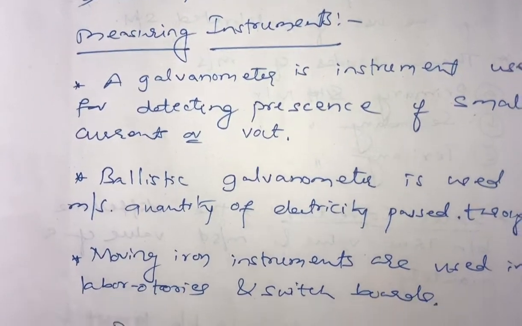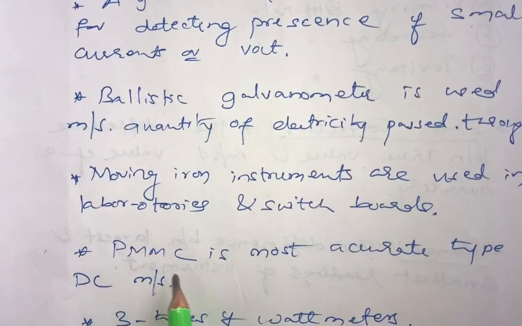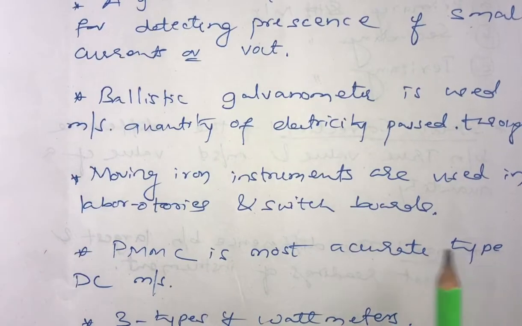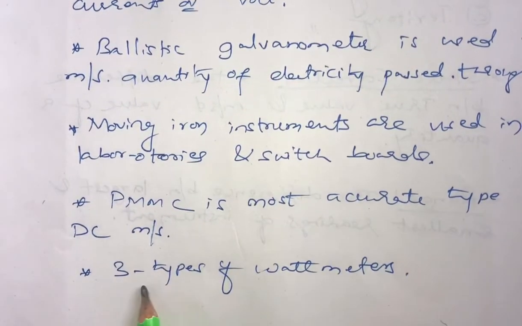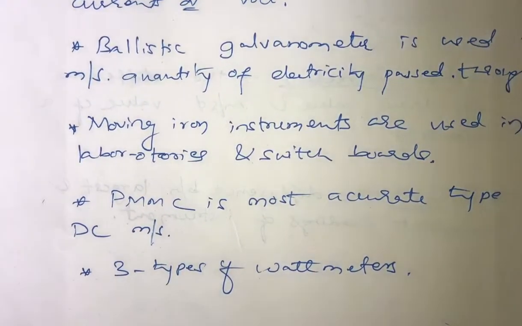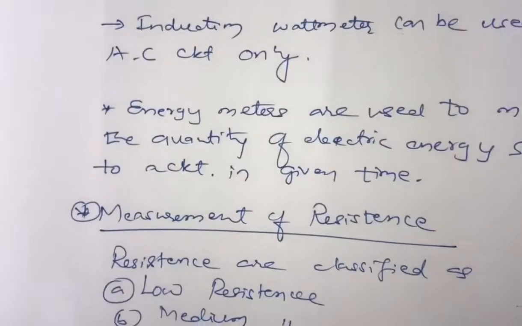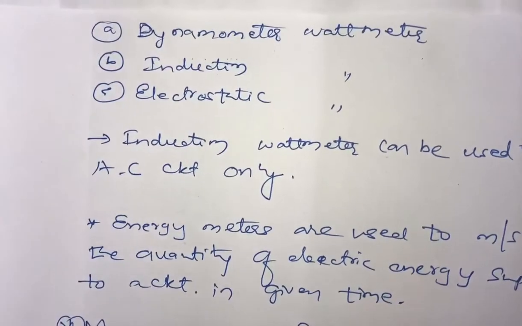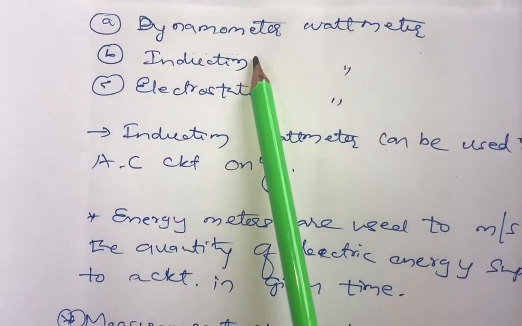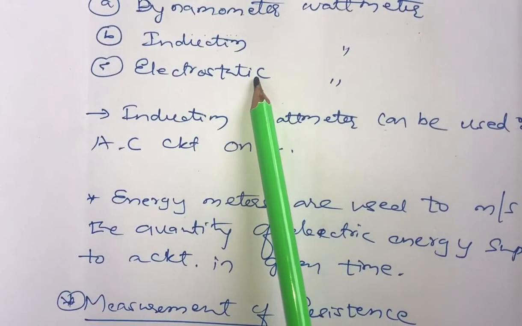And PMMC, permanent magnet moving coil, is the most accurate type of DC measurement. Point to be noted, PMMC is the most accurate type of DC measurement. And next point, we have three types of wattmeters, namely: number one, dynamometer wattmeter, second is induction wattmeter, electrostatic wattmeter, etc.